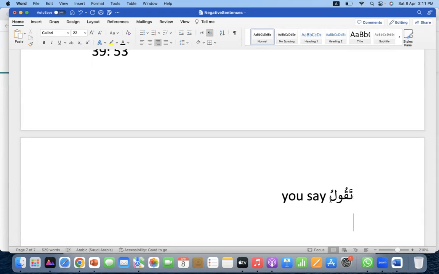Now you remove this ta and you put jazm on the lam. So the ta is removed. What remains here? Qu. Now when you put jazm here, you have to make a light test, right? Already there's a jazm on the vav. The vav does not have any standing here because there is a jazm also on the following letter. So this vav will vanish because vav is always a weak letter. So it is gone. Now ta is gone. What remains? Qul.